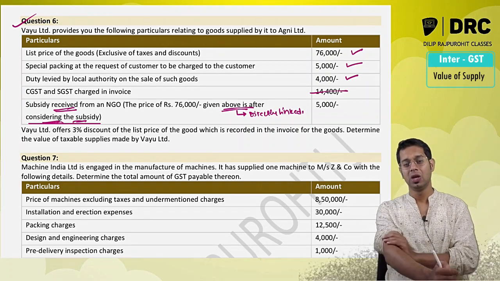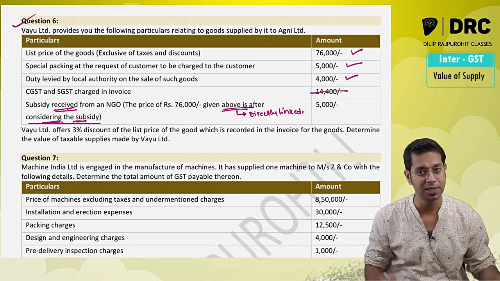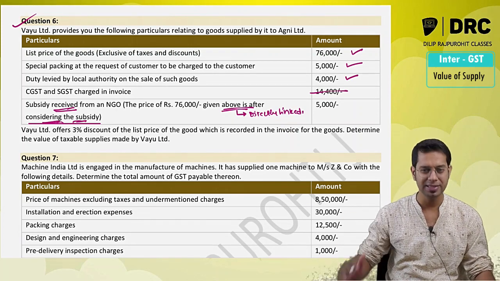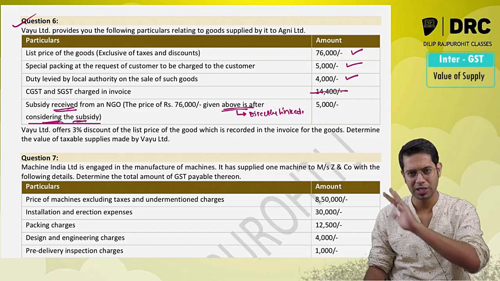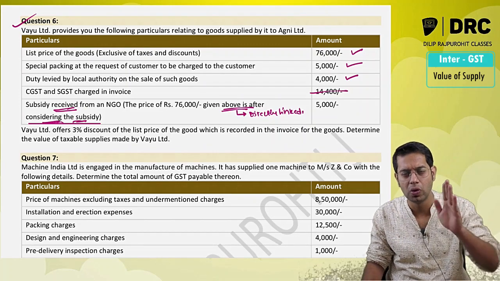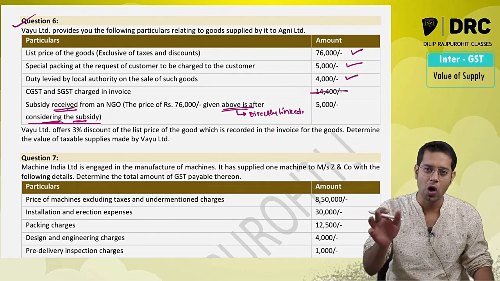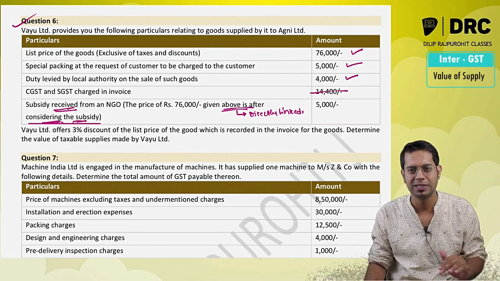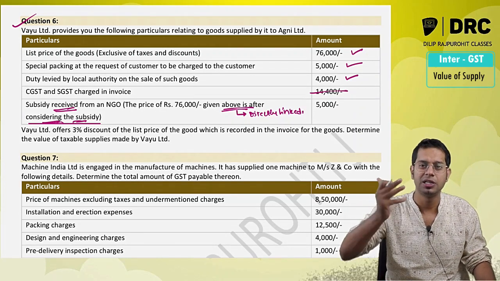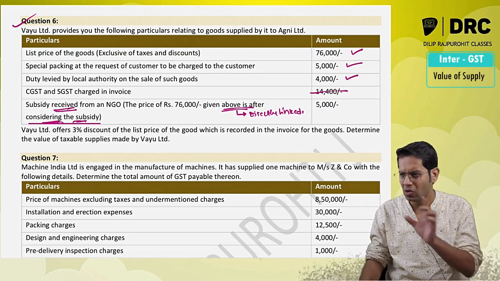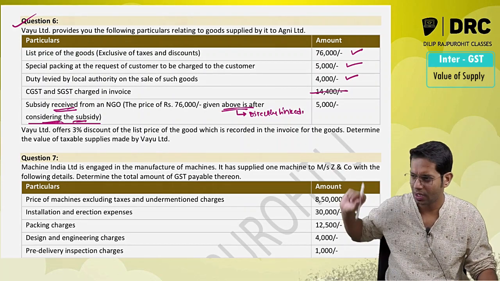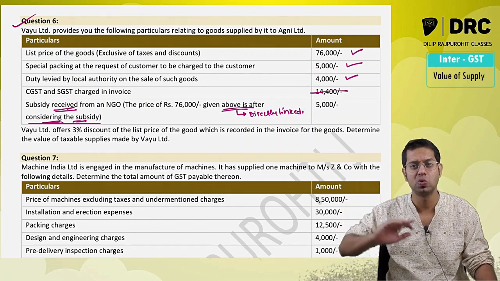I have seen this problem only with respect to subsidy. In different types of questions, they will use words like included, not considered, or after considering the above price. Normally when these types of questions are asked in the examination, a student gets confused.